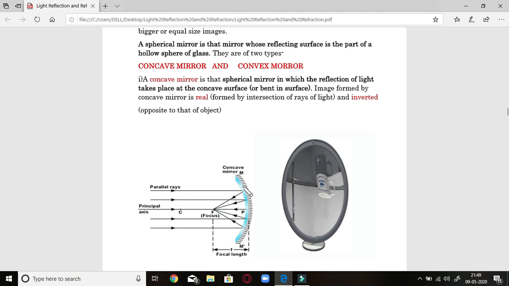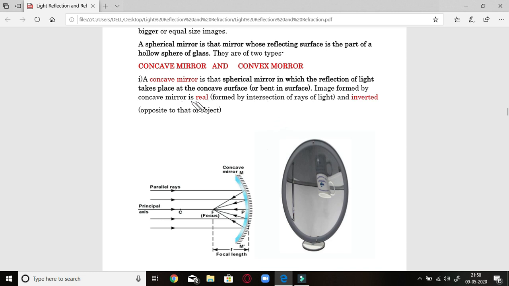If you take a part of the hollow sphere like that and the inside surface is polished, the inside surface is reflecting, then it will become a concave mirror. So a concave mirror is a spherical mirror whose reflection of light takes place at the concave surface. Concave is toward the cave, the surface is reflecting, so such a mirror is known as a concave mirror.